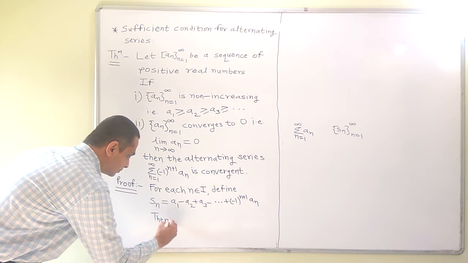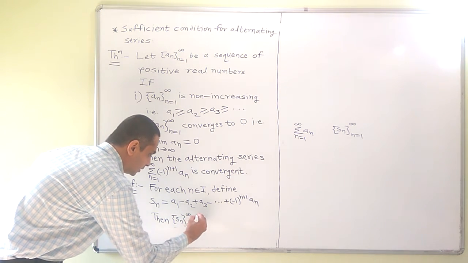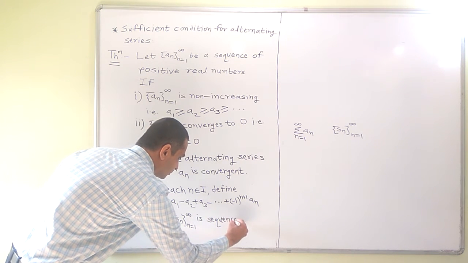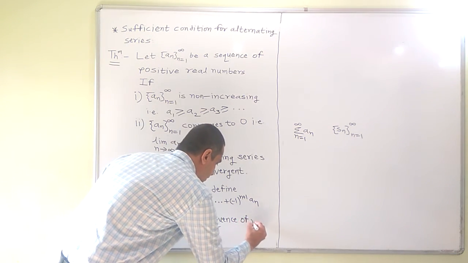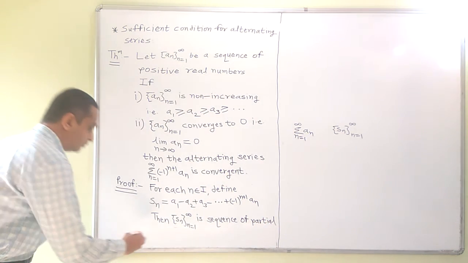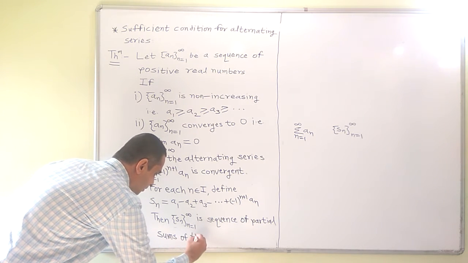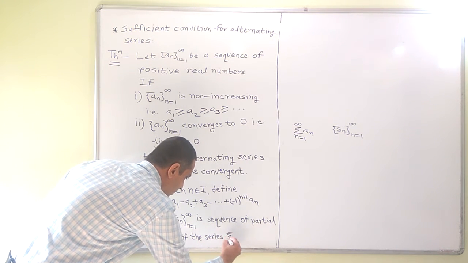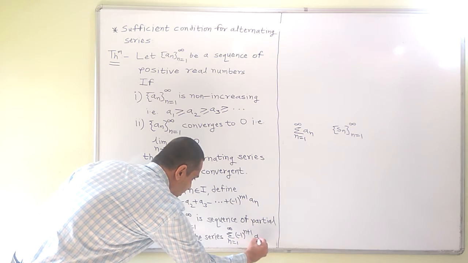Then Sn, n is equal to 1 to infinity, is the sequence of partial sums of the series summation n is equal to 1 to infinity minus 1 raised to n plus 1 an.